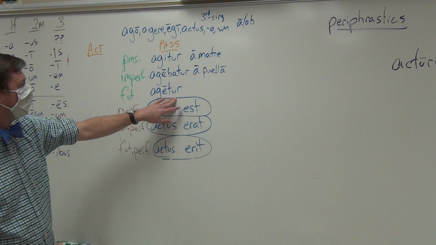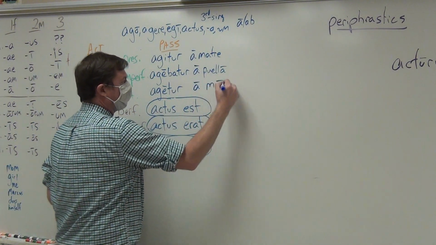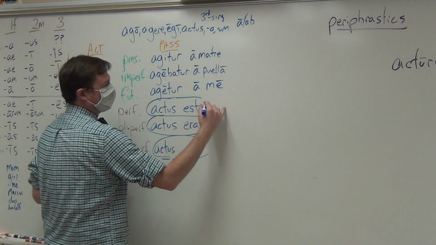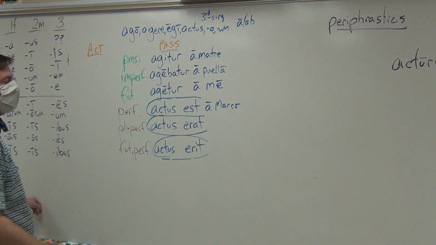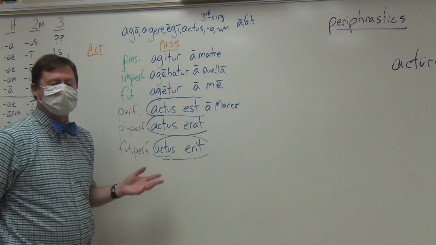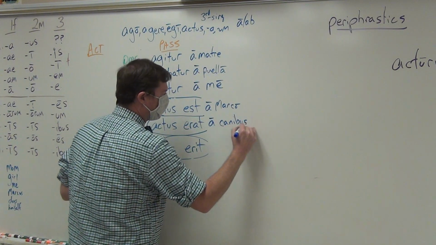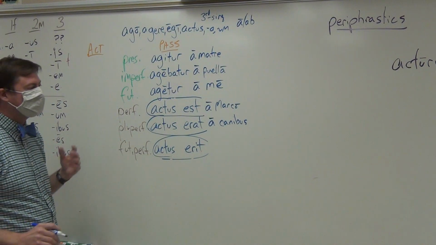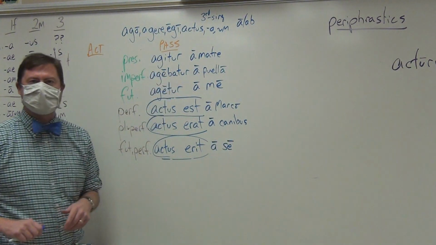He will be driven to school a me, by me. He has been driven to school, let's say, a Marco. He had been driven to school, let's say, by a bunch of dogs, a canibus, in the plural. And let's say he will have been driven to school by himself, a se, from sui, sibi, se.